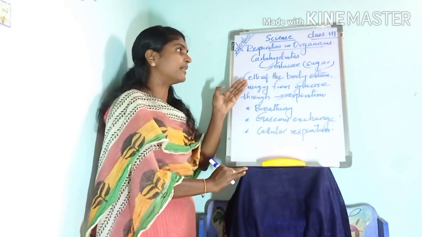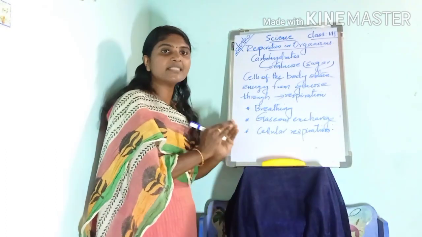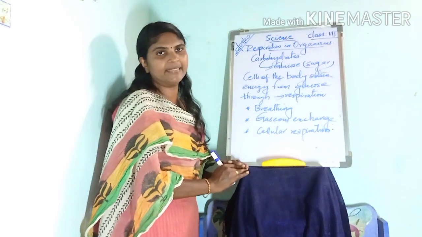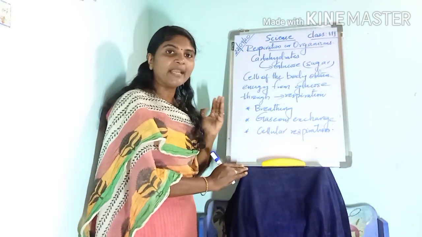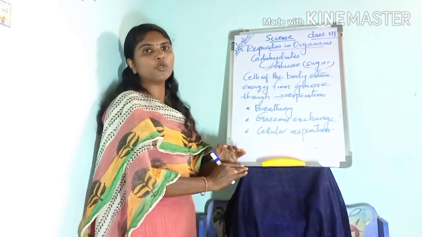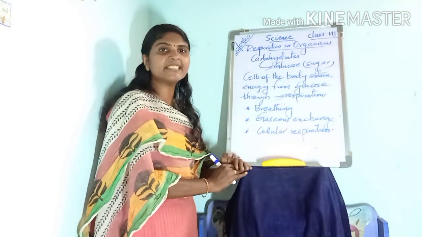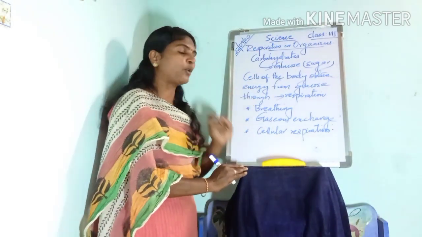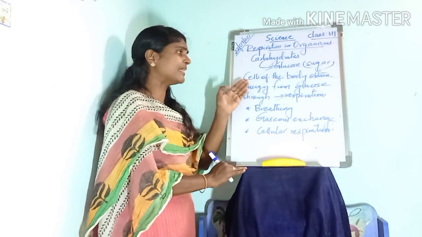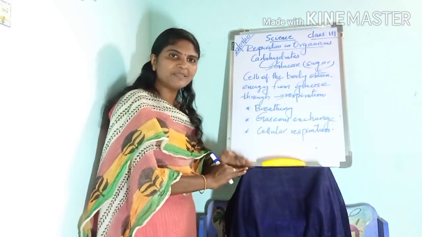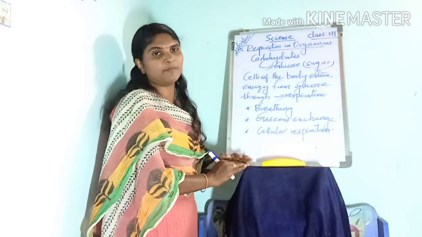The glucose is transported to every cell of the body through blood. And the cells of the body obtain energy from the glucose through a process called respiration.